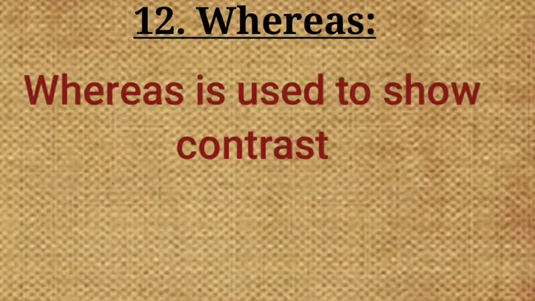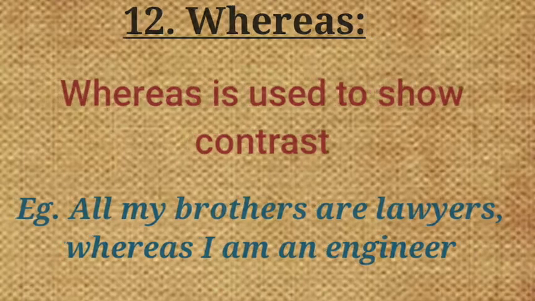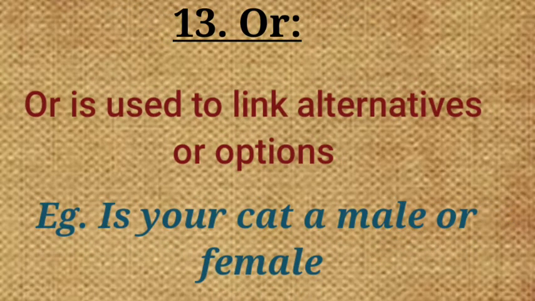Twelfth one is "whereas." Whereas is used to show contrast. Example: all my brothers are lawyers whereas I am an engineer. There is a contrast between the two professions. Thirteenth one is "or." Or is used to link alternatives or options. Example: is your cat a male or female? Here there are two alternatives, which is male or female.